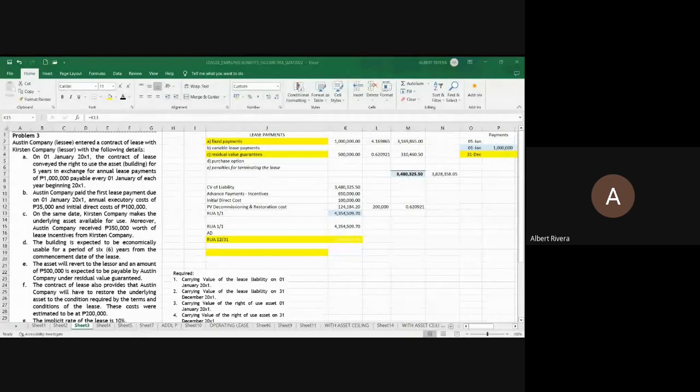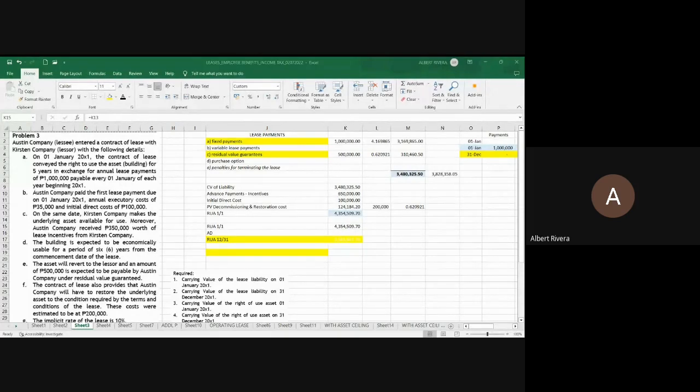None. Okay? If that is the case, what should be the denominator to be used? Would that be 8 years or 5 years? 5 years. What did we say? The shorter between the lease term and the useful life. So our denominator is 5.